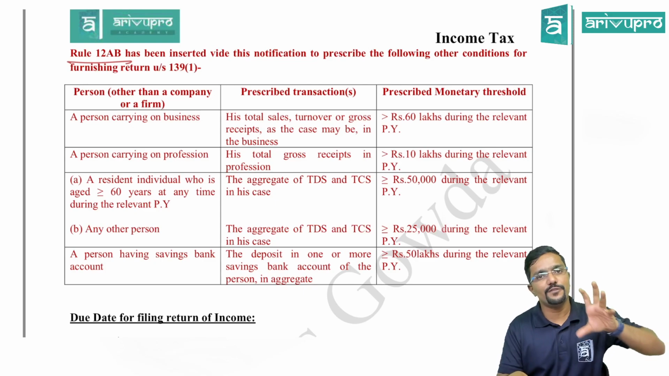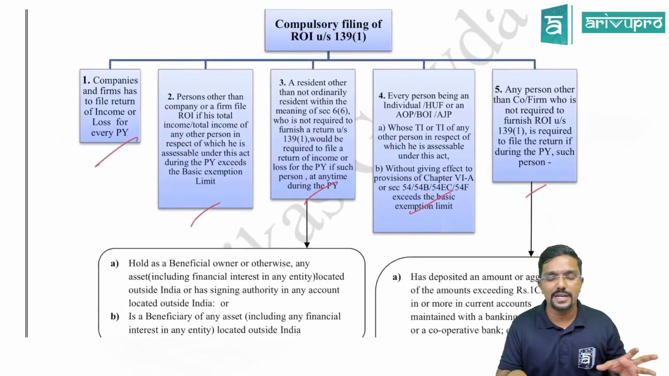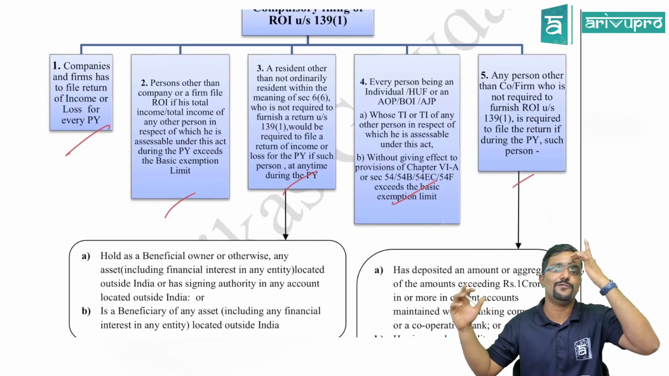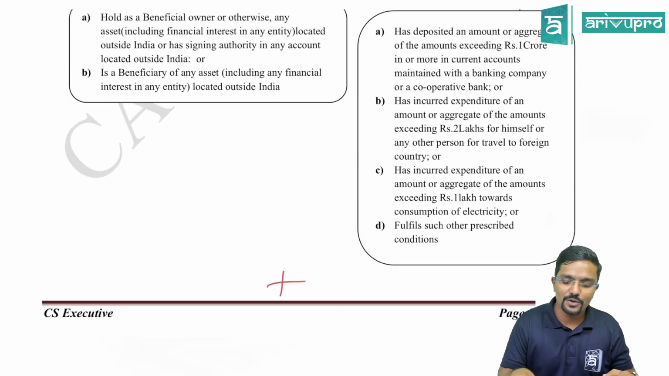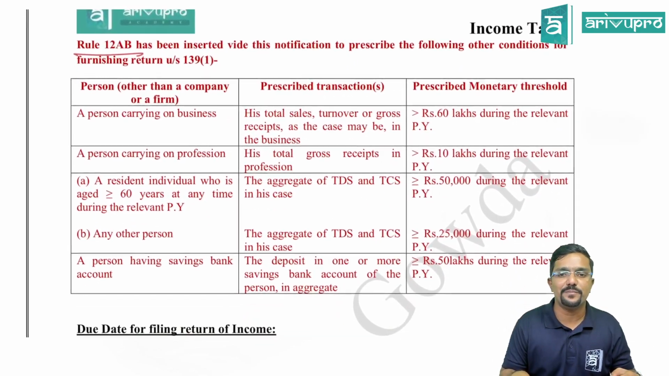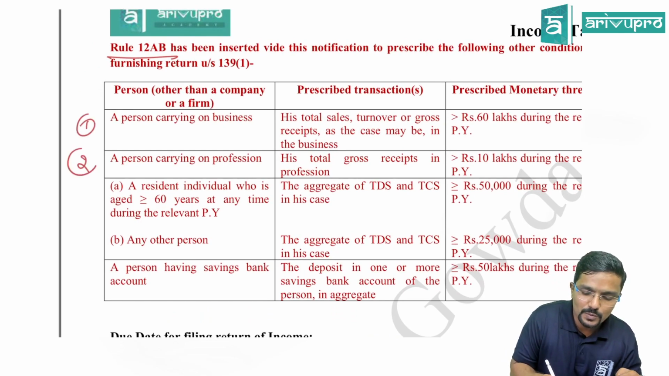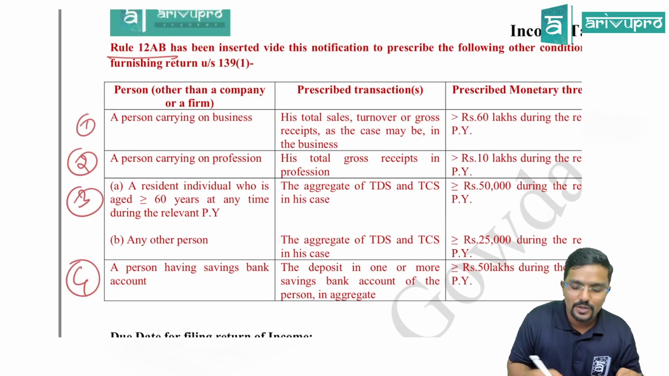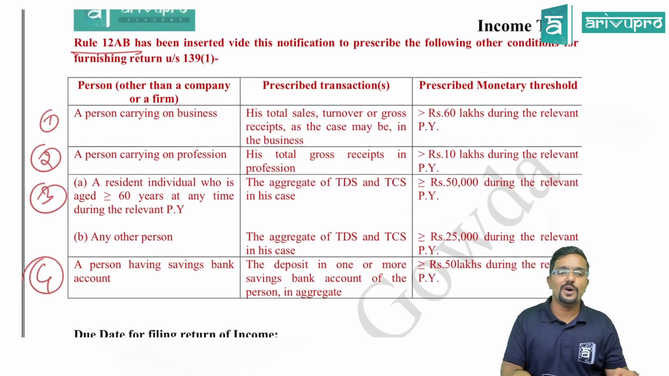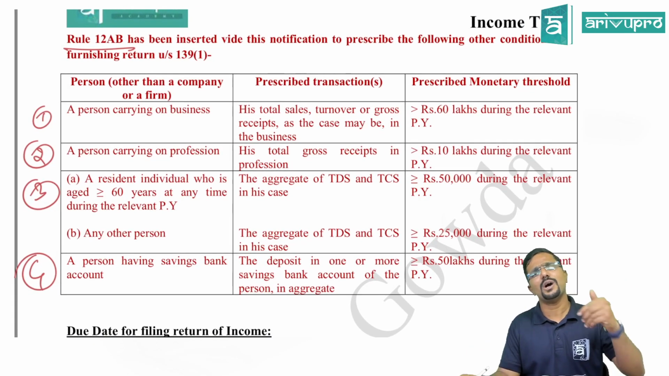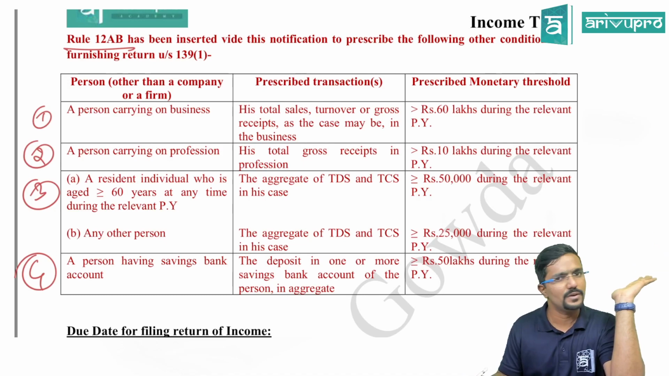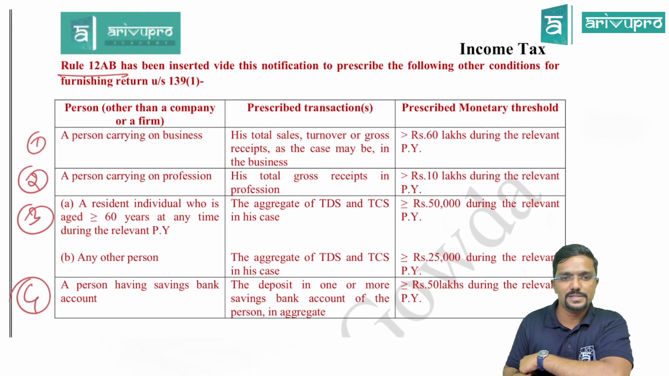Clear? So if you are a person who is not covered in any of these 5 points, 1, 2, 3, 4, 5, then you have to go and check Rule 12AB. And in that rule, totally 4 points are there. If you are covered in any of these 4 points, you have to file your returns mandatorily. So what are those? We will see.